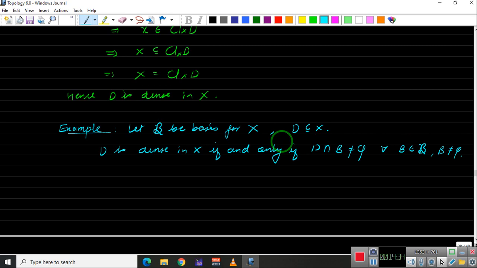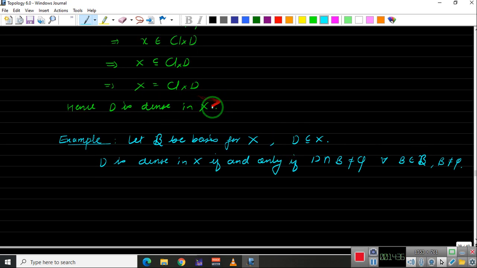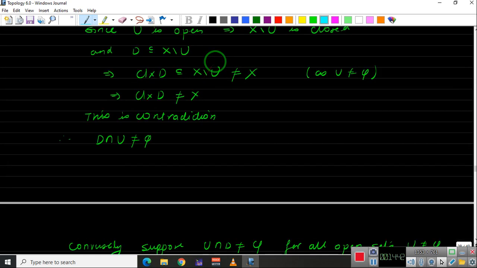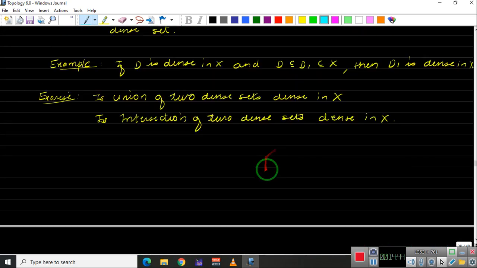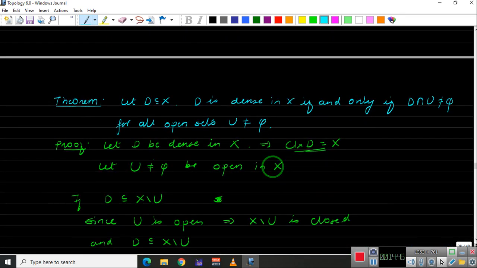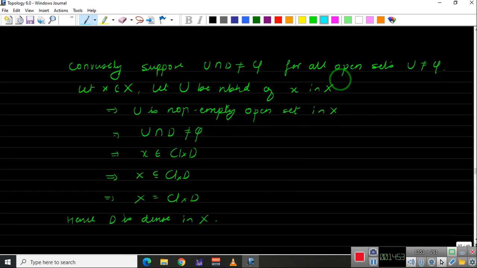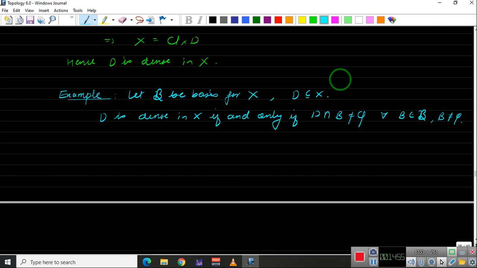Same result, but here we are saying these are the basic open sets. In the last theorem, we proved that D intersects every open set. But in this example, we are saying it need not be an open set, it can be a basic open set. So this statement we can prove. That's not so difficult a question to prove.